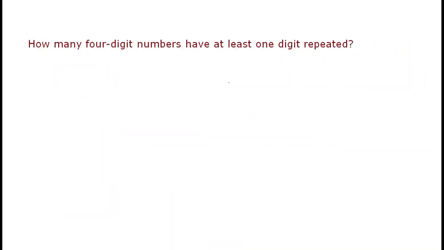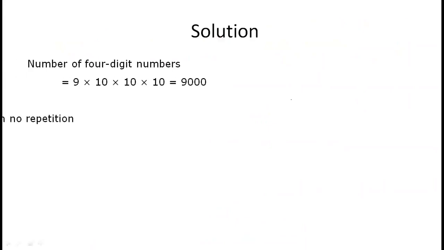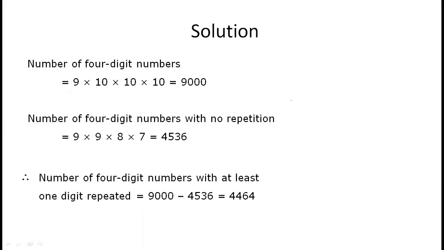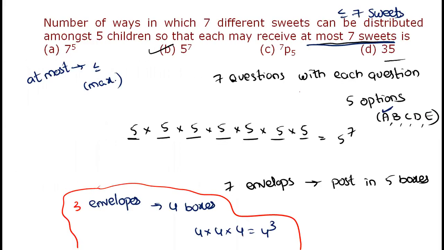Yeah, see, when repetition is allowed, we can't go ahead with permutations and combinations directly. Just keep in mind that point. When repetition is allowed, we can't apply permutation combination directly. Okay, thank you, guys. We'll see the reminders.